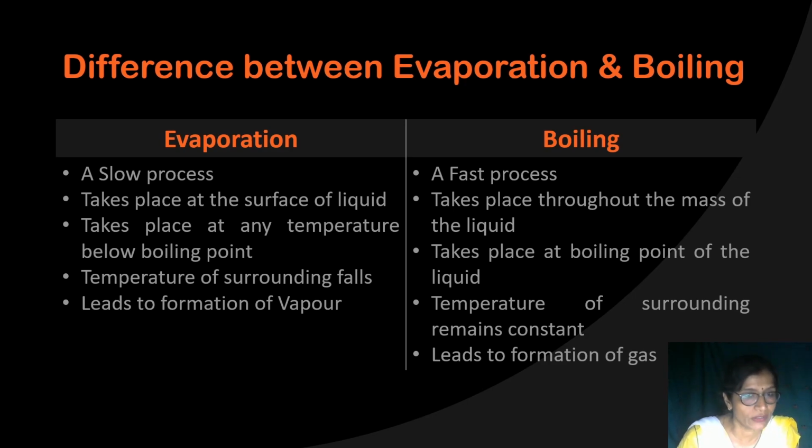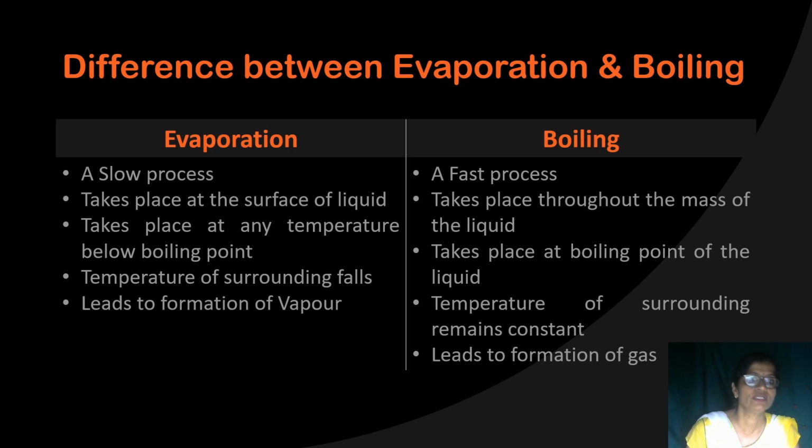Next is that by evaporation, whatever gaseous state is formed is known as the vapor. It means vapor is formed below its boiling point, and boiling leads to the formation of gas. This gas is formed when the substance is converted into the gaseous state at its boiling point. So by evaporation, the gaseous substance that is formed is known as the vapor, and by boiling, whatever gaseous state is formed is known as the gas.